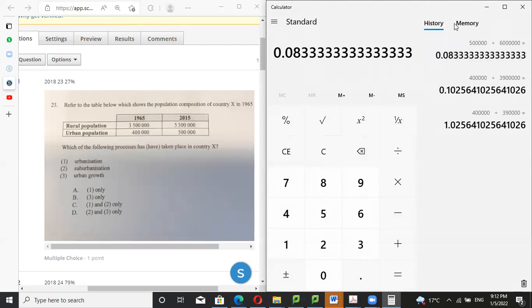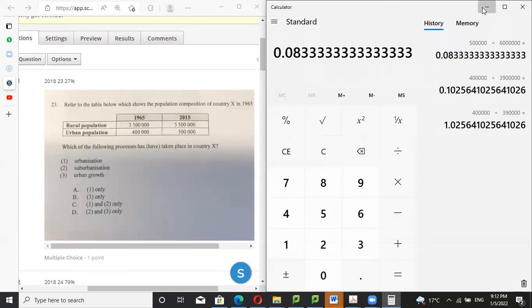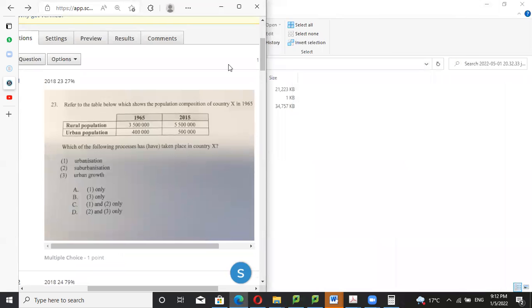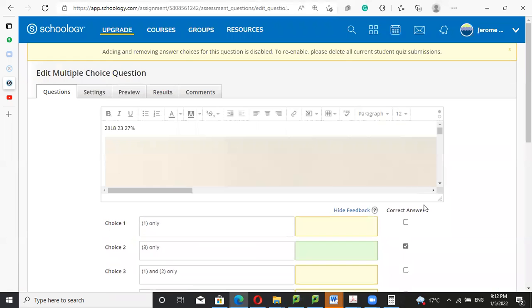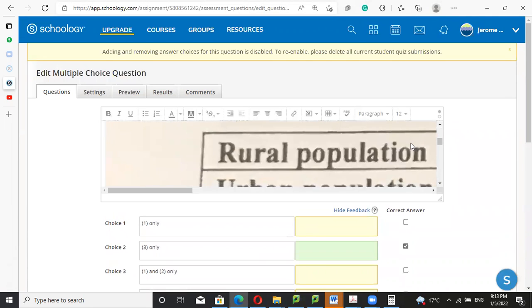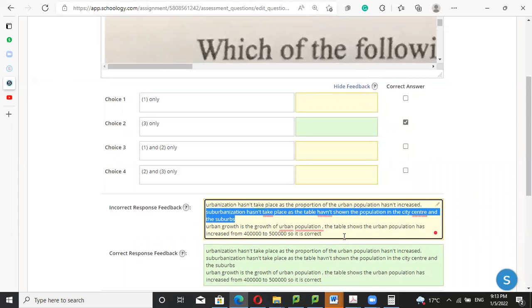Number two, indeed, we cannot find a related figure. Although there's an increase of the urban population, we really cannot find a situation that gives rise to suburbanization. Although there is an increase of the urban population, we cannot find a sufficient figure, and it cannot show the population is going to the suburbs.